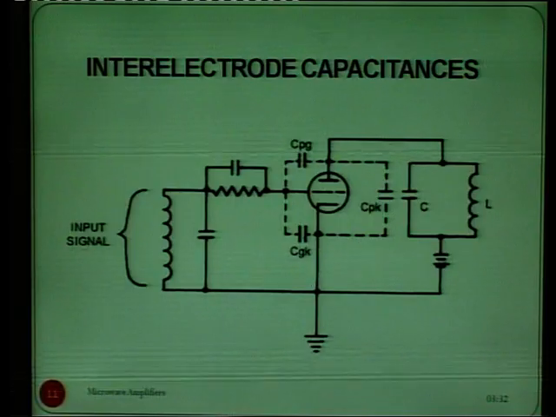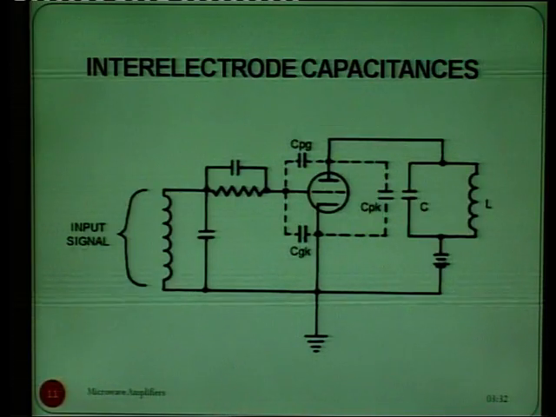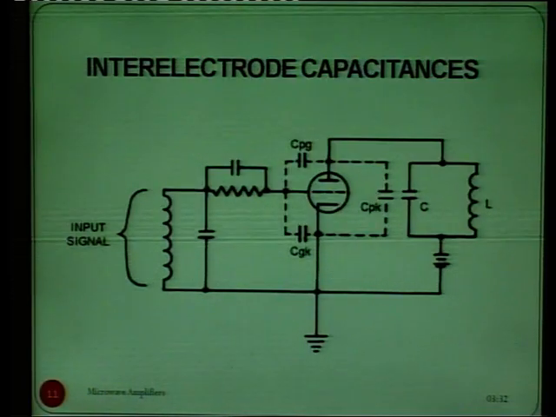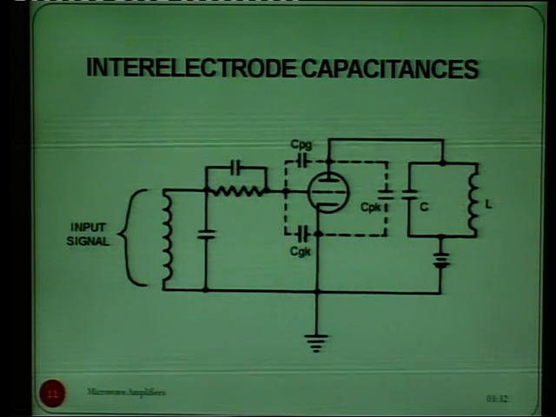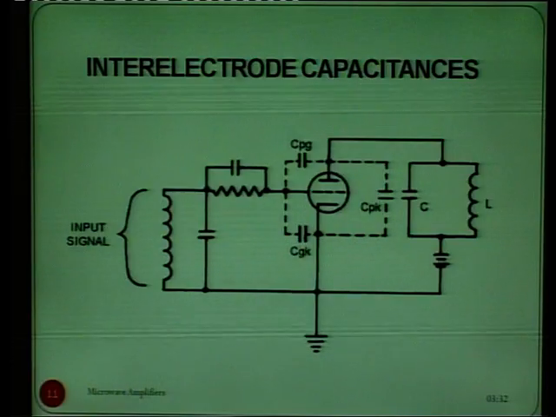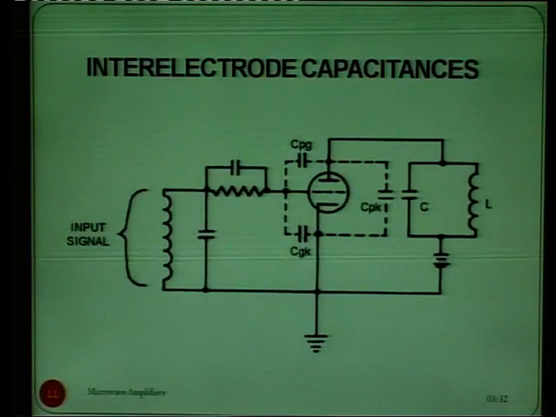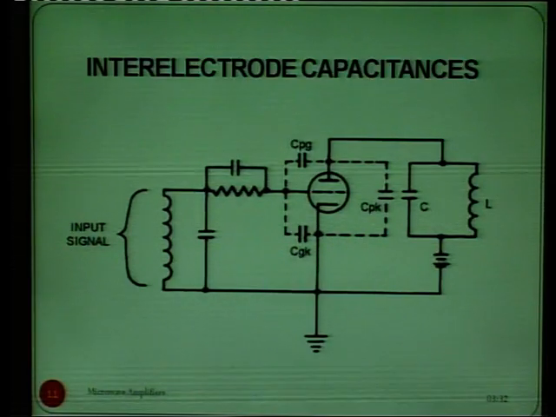The inter-electrode capacitance effect comes into the picture like we have a capacitance when we have two conducting plates and some dielectric medium in between them. So, if we see this circuit diagram, we have three conducting electrodes, and among these three electrodes there is a dielectric medium like vacuum.